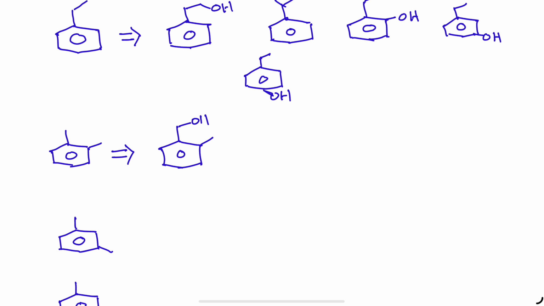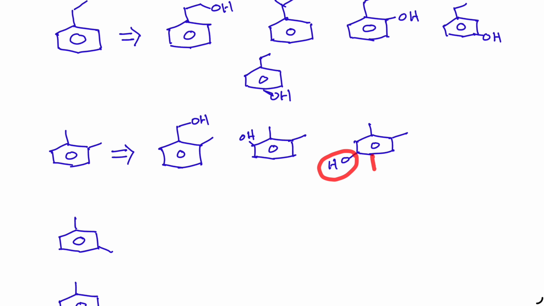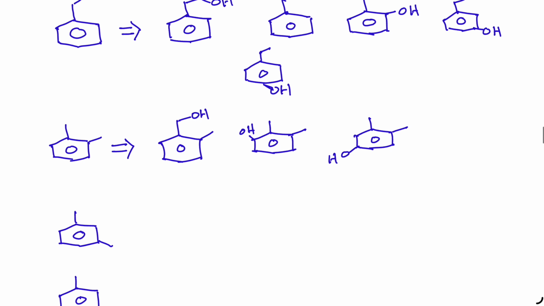Here I am writing an OH group, one possibility. Here I am writing an OH group, one possibility, an aromatic alcohol. This is a different possibility. Even if you write here, the result will be the same. So these are the three structures possible from orthoxylene.